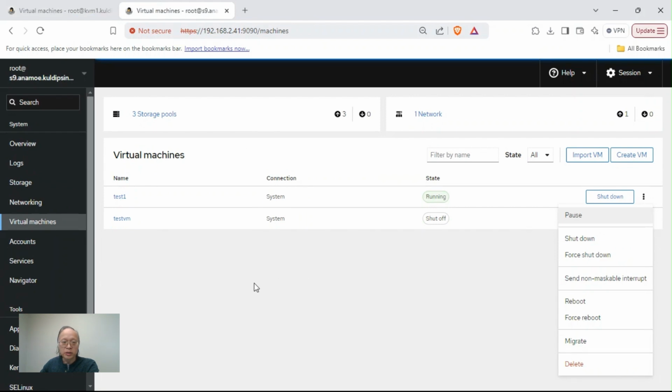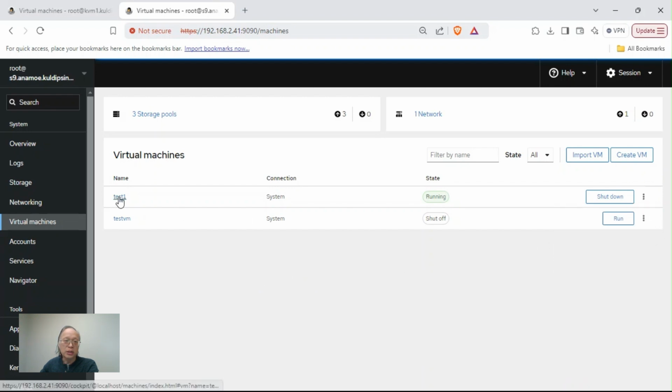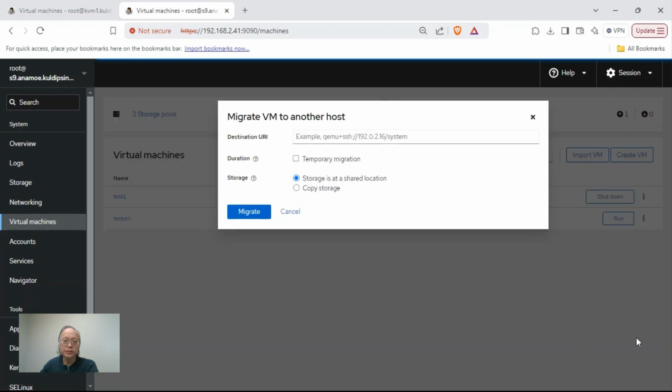Before you can start the migration, you have to have your SSH key set up on both servers and your DNS forward and reverse lookup setup. Otherwise, you're going to run into problems. To start the migration, you can just click the dot on the VM in the listing right there and click migrate.